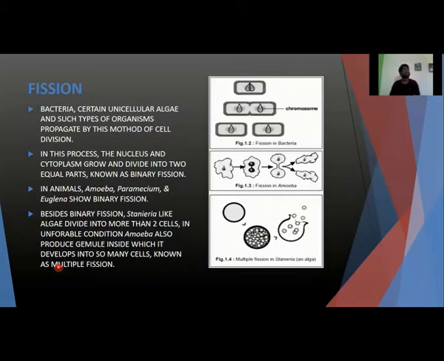Like amoeba actually lives in watery areas, or mostly wet areas. But if there is a dry season, then they have to undergo multiple fission. And they will achieve that by using multiple fission or the help of cyst formation, and that cyst formation is known as encystment.